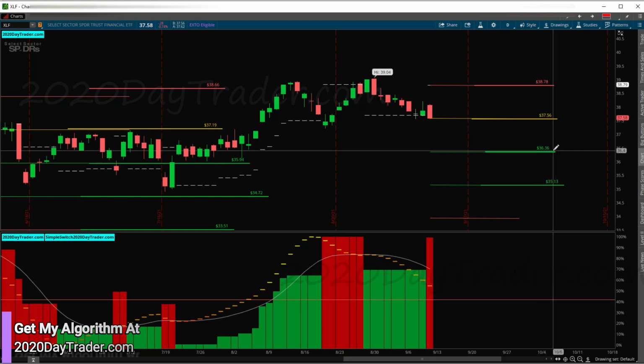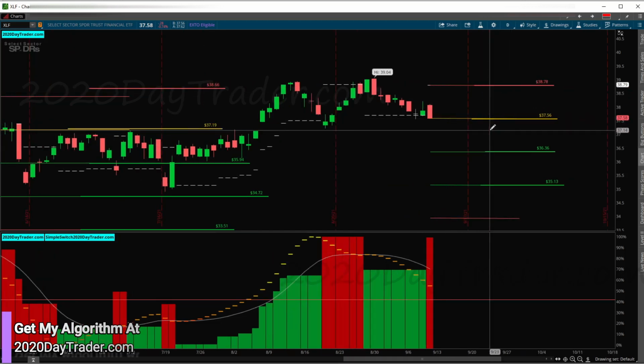My first target will be 36.36 to the short side is what I'll be looking to get out. And then, depending on how it acts when it gets here, I'll be looking for my next target down here. But right now that's the target. We could see some resistance once it gets halfway there. It's not even halfway there. We could see some major resistance, so could have a bounce from there, and this could go the wrong direction. But